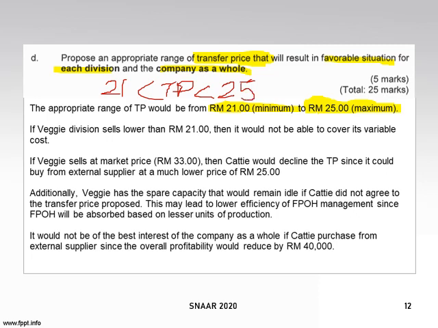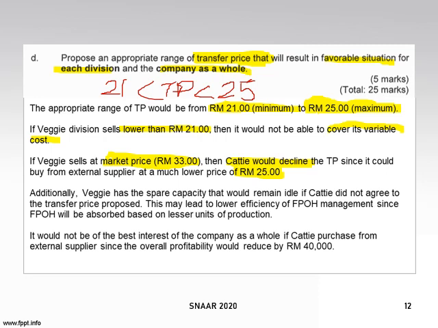So you have to discuss further on your answer. If the Veggie division sells lower than 21, what happens if it sells lower? Then it cannot cover its variable cost. If it sells at the market price of 33, as it sells to outsiders, then Cathy will not want to buy, because it can buy from outside at 25. So you just have to explain this range.